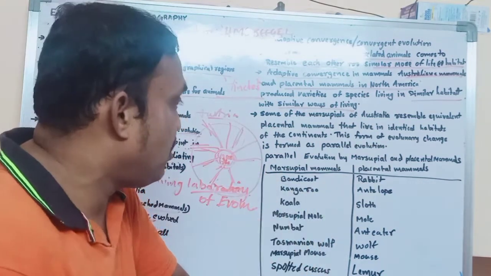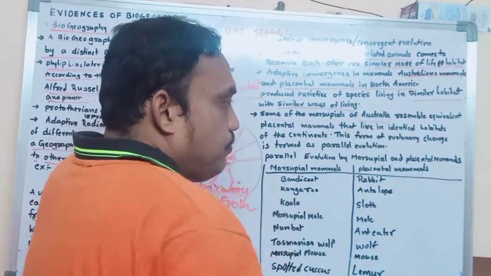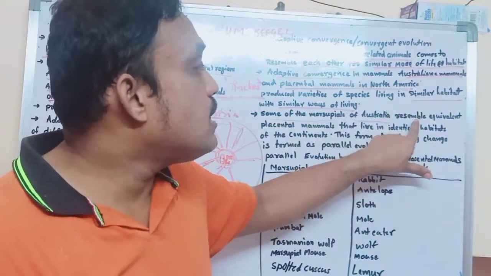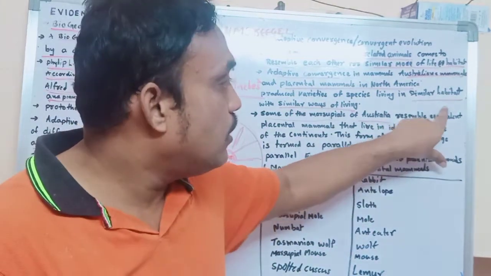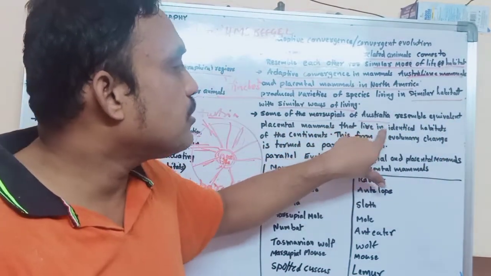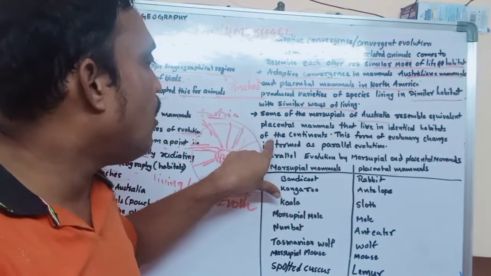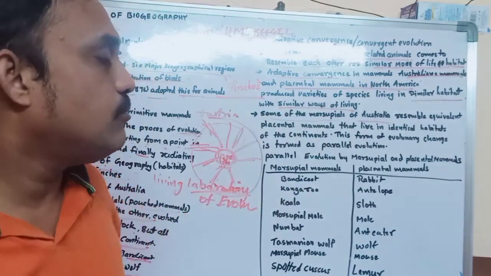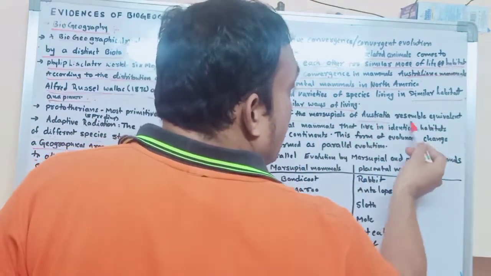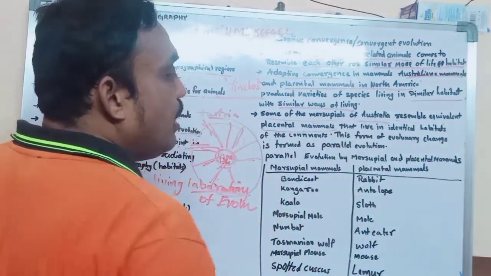Okay, one more definition. Some marsupials of Australia resemble equivalent placental mammals that live in identical habitats of other continents. That means some marsupials of Australia resemble the equivalent placental mammals living in North America.